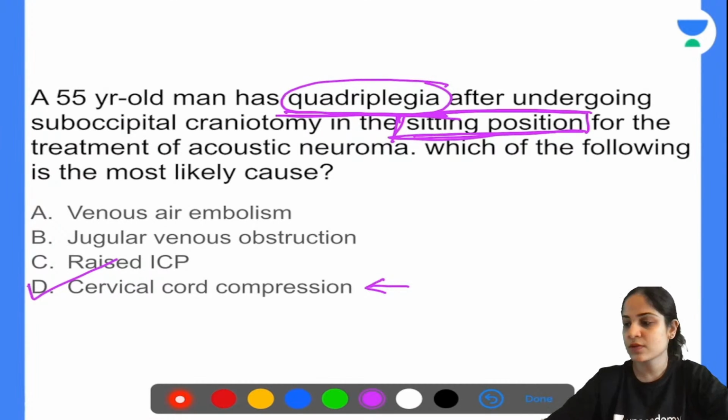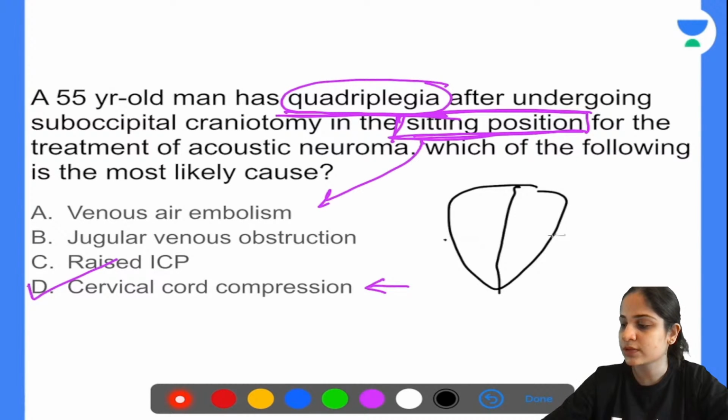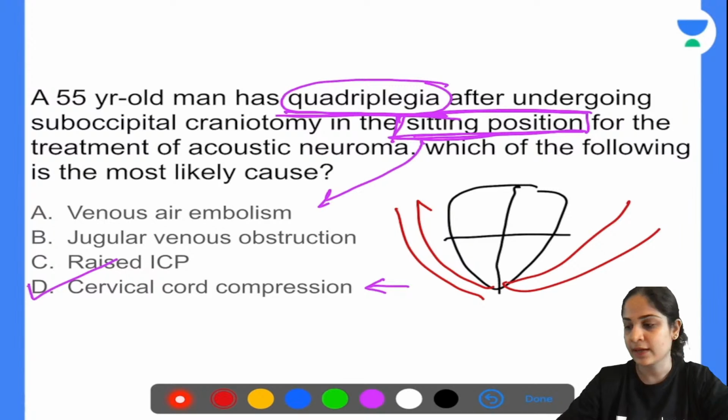Everyone knows whenever you have venous air embolism, the air goes into the heart, correct? And where does the air go? The air goes into the right side of the heart and it blocks the right ventricle. As a result, the blood from the right ventricle is not able to enter the pulmonary artery. So what do you get whenever there is venous air embolism? Because the blood is not entering the pulmonary artery, you have hypotension.